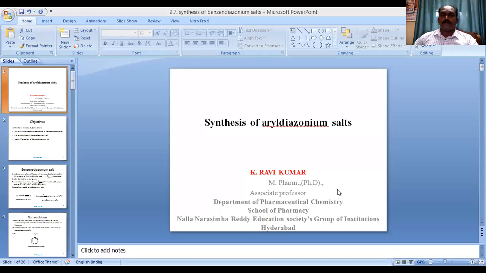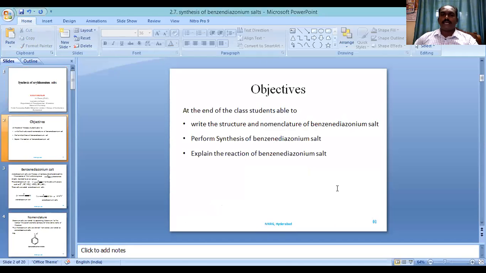Today we'll discuss the synthesis of aryl diazonium salts, their structure, nomenclature, properties, and synthesis. At the end of the class, students should be able to write the structure and nomenclature of benzene diazonium salt, the synthesis and preparation of benzene diazonium salt, and explain various reactions of benzene diazonium salts.